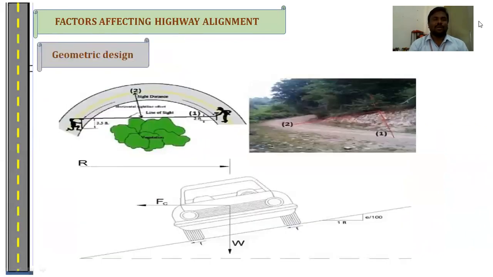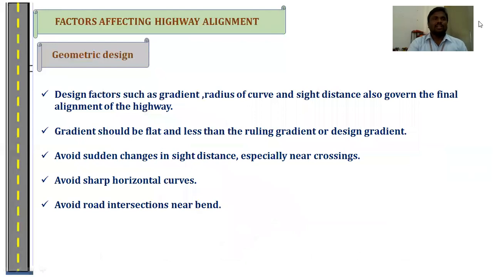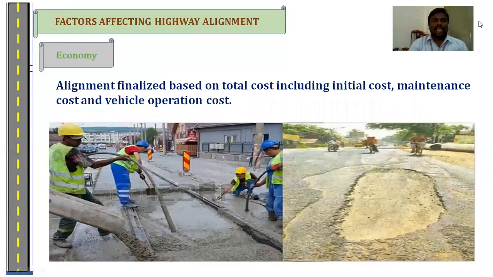Next one is the geometric design. The most important factor of the highway alignment is geometric design. In geometric design, we should consider the stopping sight distance and super elevation, which are the most important, and sometimes these cause accidents to the vehicles. So we should take more care about the geometric design. In the geometric design, we should provide the proper gradient, super elevation, and cambers. Next one is the economic.